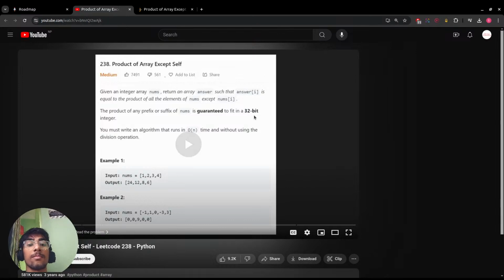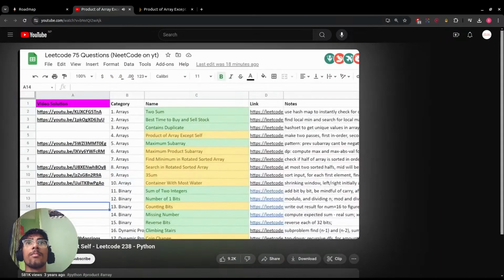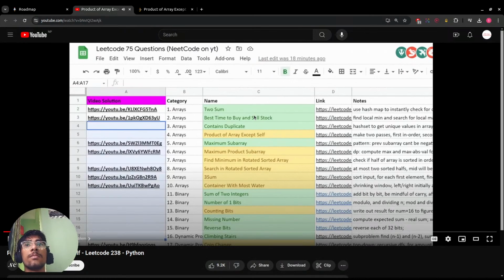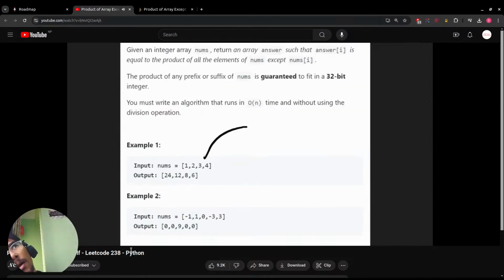More NeetCode today. So today let's solve Product of Array Except Self. This is another problem from the Blind 75 list, and we're getting one step closer to having every problem in this entire list filled out. For this problem, we're given an input array of integers nums, and we want to return an output array where for each value in nums, we multiply every other number except that value.